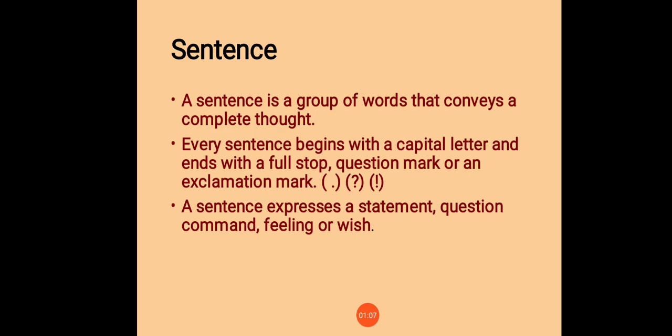A sentence expresses a statement, question, command, feeling, or wish. Or we can say that sentences can do four kinds of things. A sentence can make a statement, or ask a question, or express some command, request, or wish, or express some strong or sudden feelings. These are the four kinds of things a sentence can do.